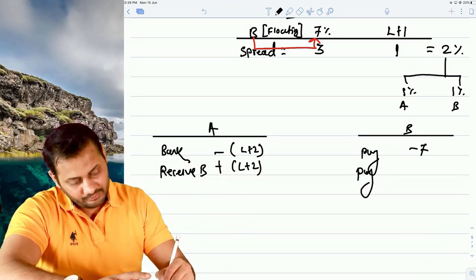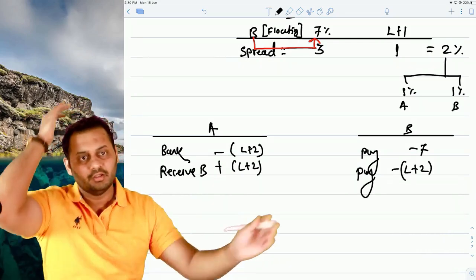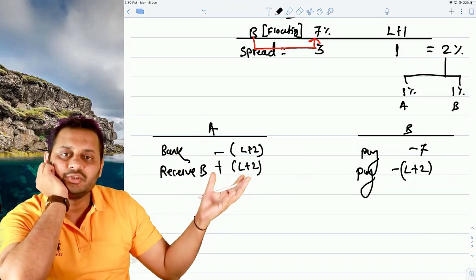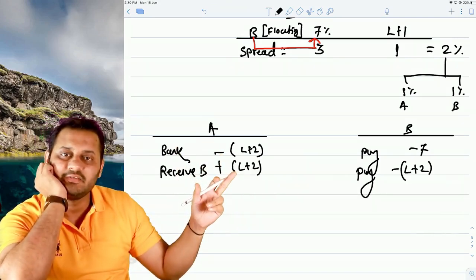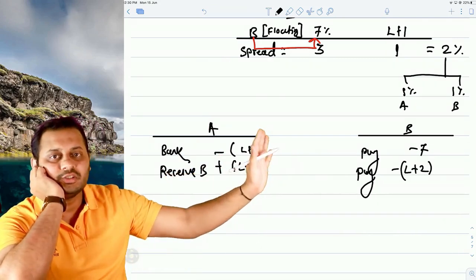So it will be a pay to him L plus 2, right? L plus 2, L plus 2. So for A, the story is over. He paid to bank and he received the same amount. The story is over. And for him, the story is still there.